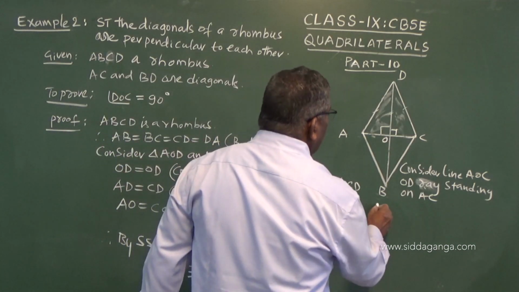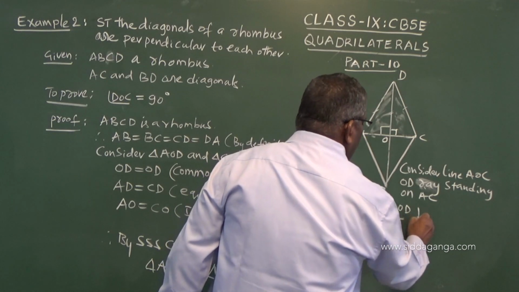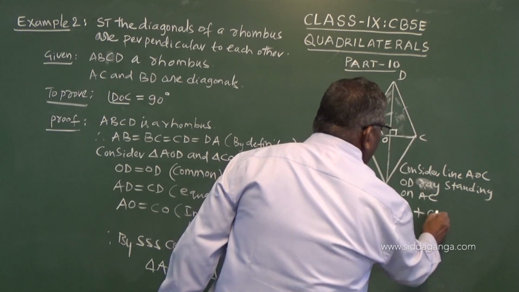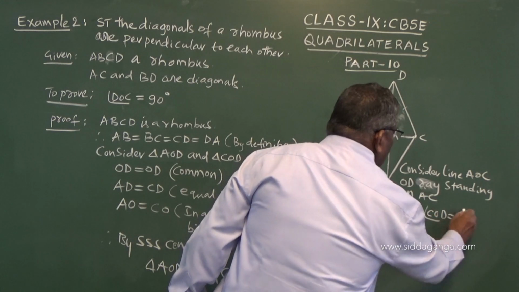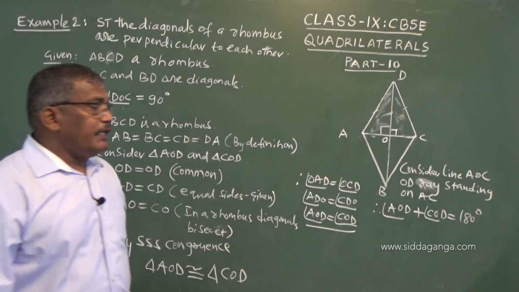So, therefore, AOD plus COD is equal to 180 degree, because linear pair.